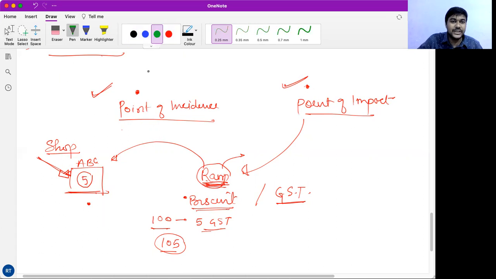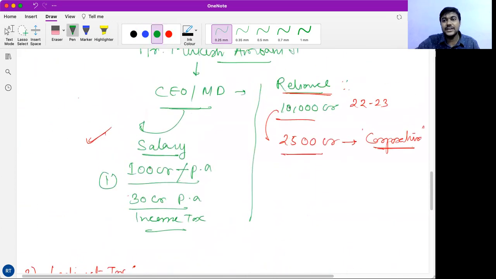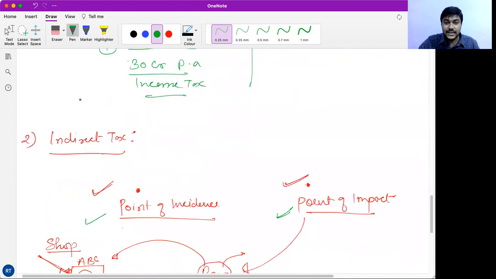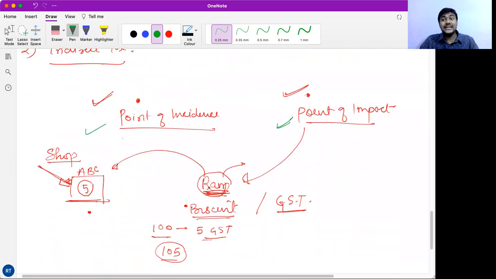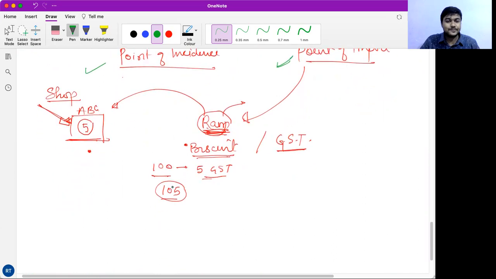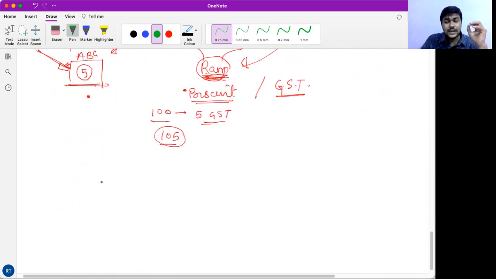So simply put, in indirect tax, the point of incidence and point of impact are at two different entities. So that is why indirect. Here we can say that Ambani ji and Reliance are paying tax to the government of India directly. But here Ram is not paying the tax directly to the government. He or she is paying through the shopkeeper. Getting the point?